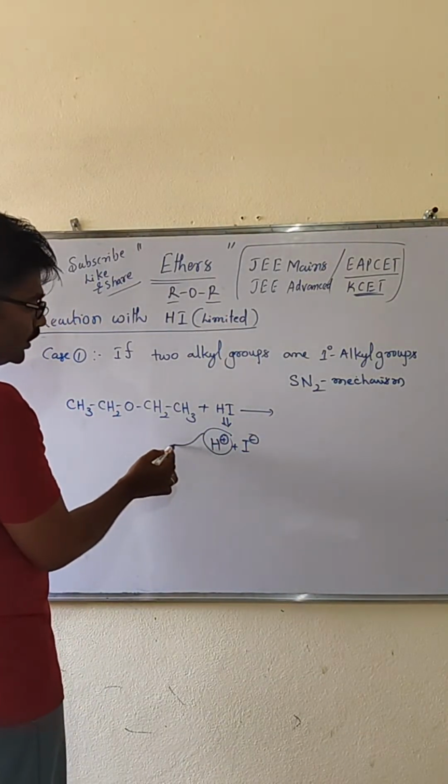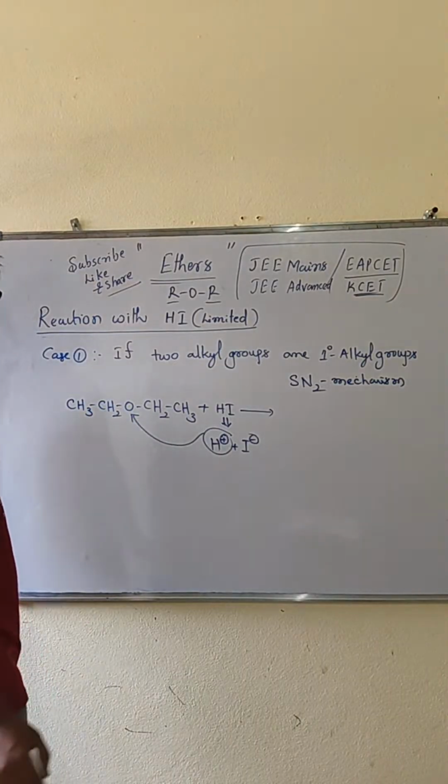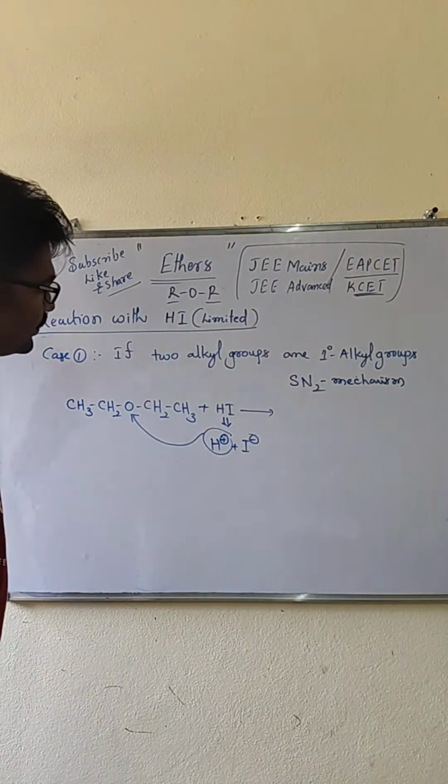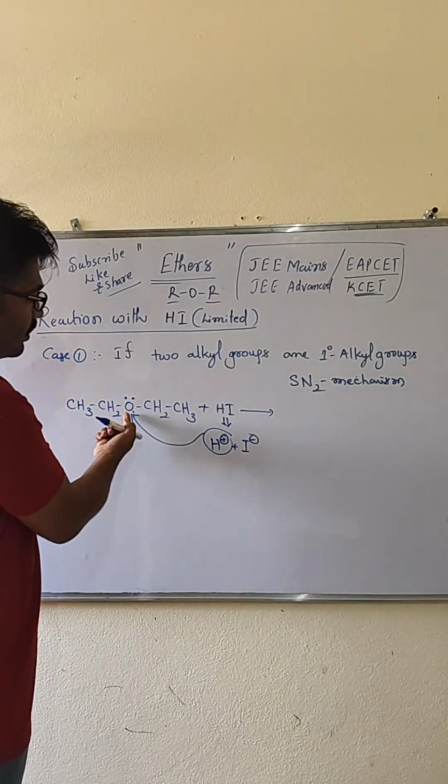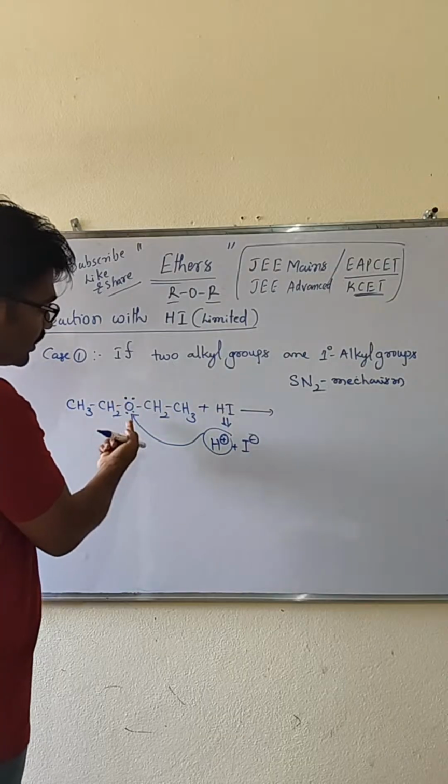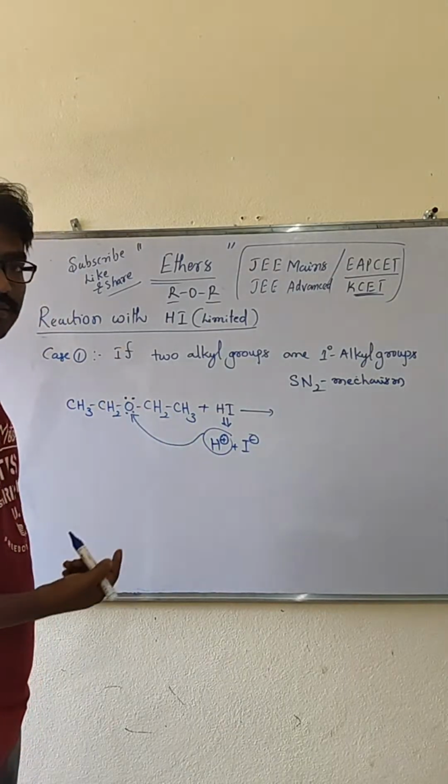H plus is going to attach to the oxygen atom because it is the most electronegative, right? Then lone pairs of electrons are there. So one of the lone pairs of electrons forms a bond between the hydrogen and oxygen.